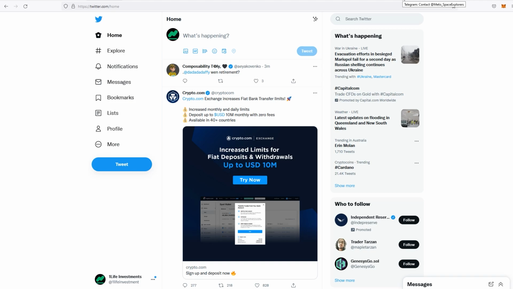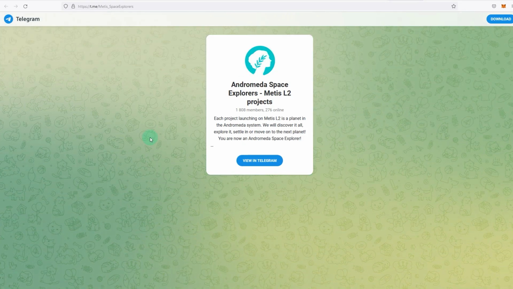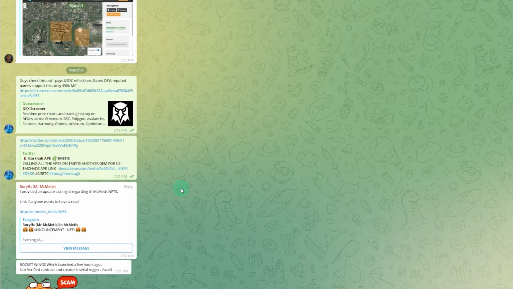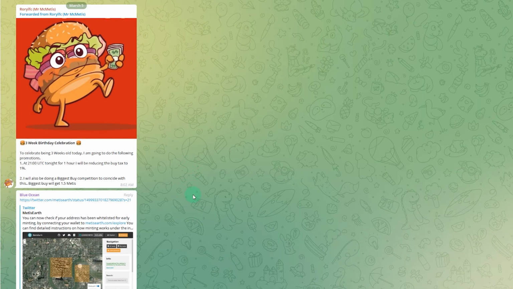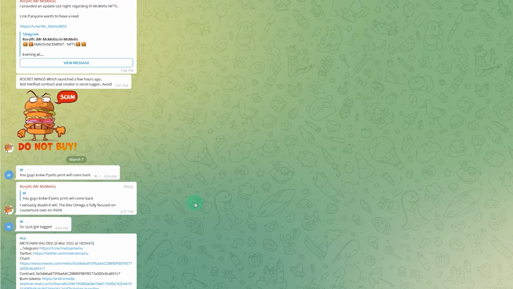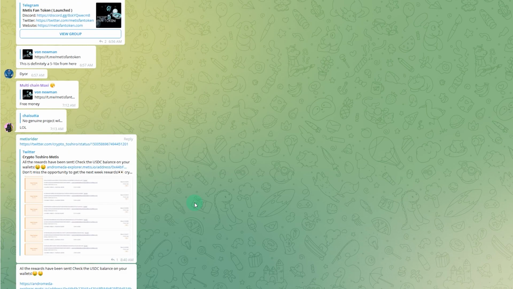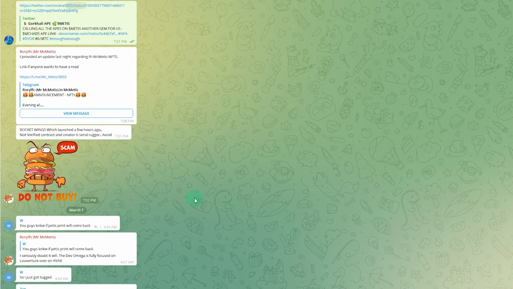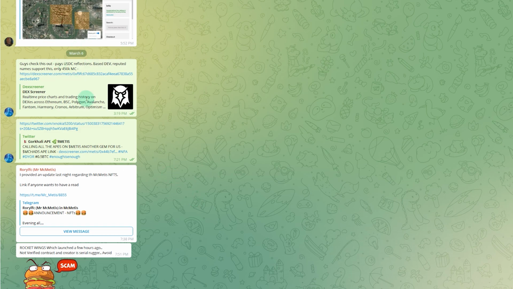Next, moving on, is Telegram. Two of the main ones that I really keep an eye on are Andromeda Space Explorers, METIS L2 projects, and another one is METIS New Tokens. Andromeda L2 project news is basically 253 members that discuss any new project that comes up, and usually there's not many shills. People usually respect each other's comments and posts, and sometimes you might find really good information and good alpha here as well.